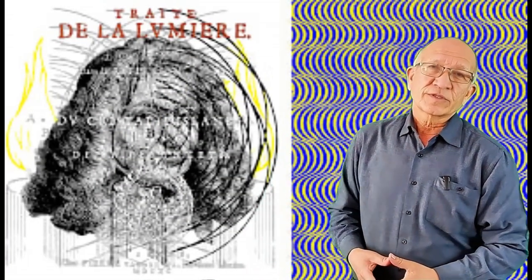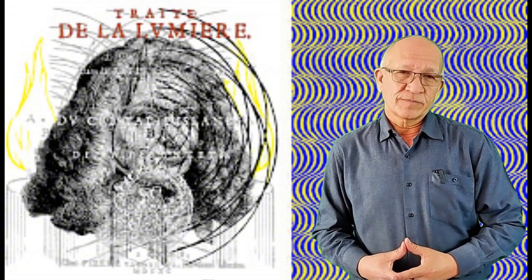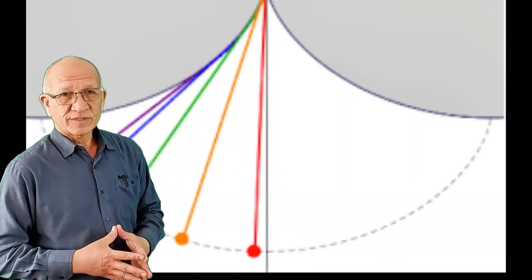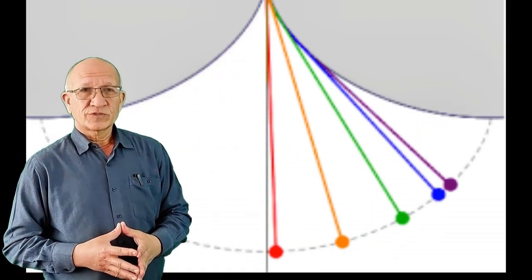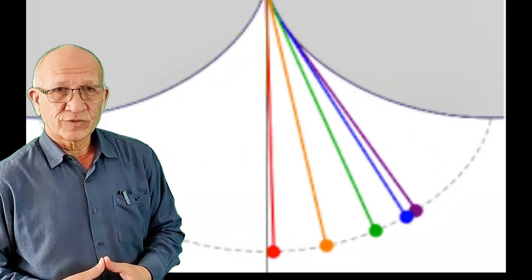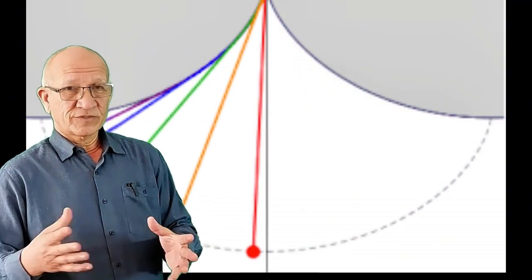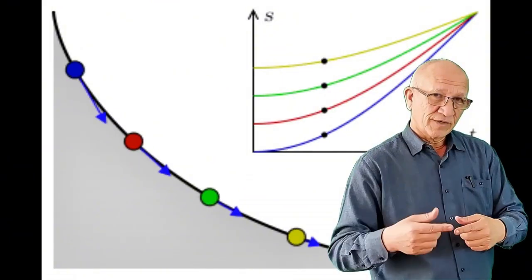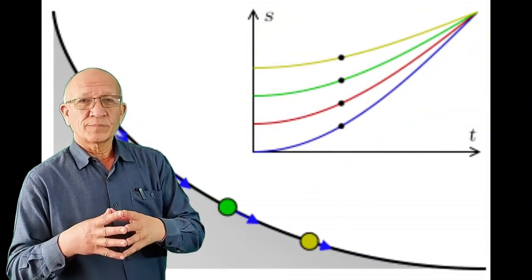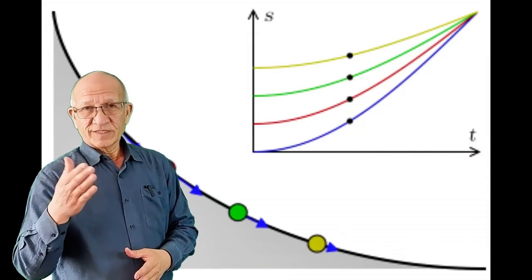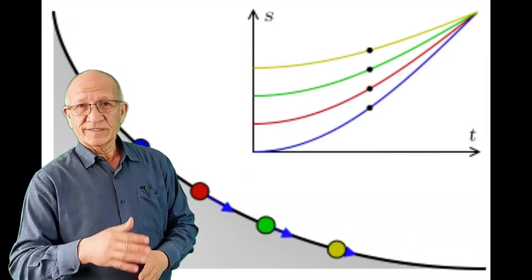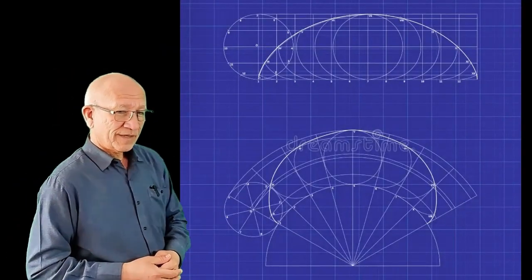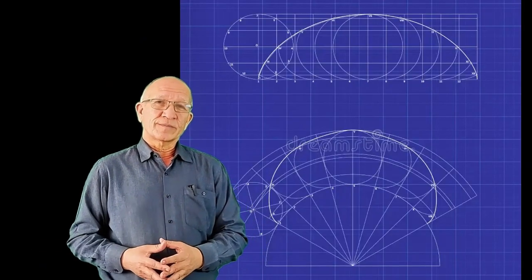Our contemporary Christian Huygens applied the cycloid in practice. He made use of the cycloid shape in pendulum clocks. One of its properties is that if a pendulum moves along a cycloid, it oscillates in the same amount of time regardless of the amplitude. This property is unique to the cycloid. This scientific invention of the cycloid revolutionized timekeeping mechanisms. In other words, it led to the invention of an accurate mechanism for precise time measurement. Here you see the contribution of technical drawing as a science to technology and scientific progress.